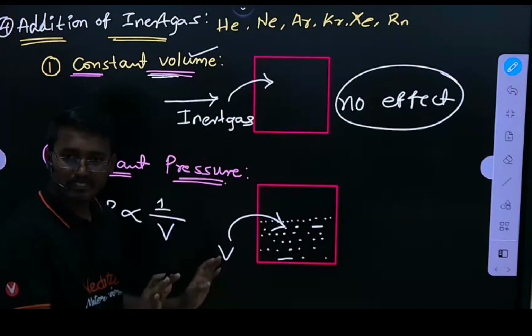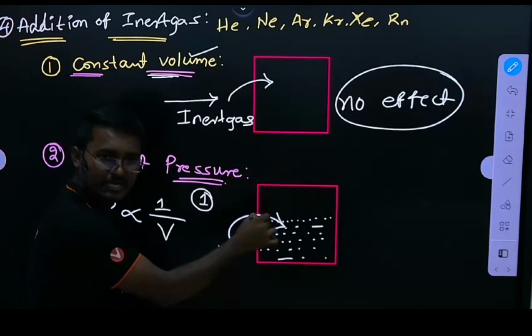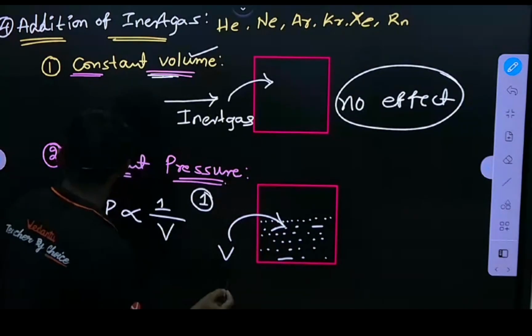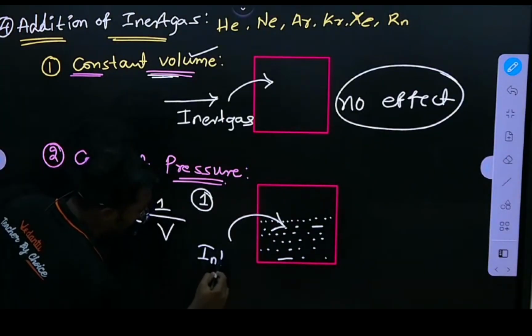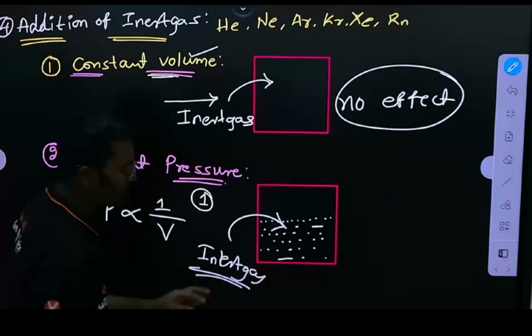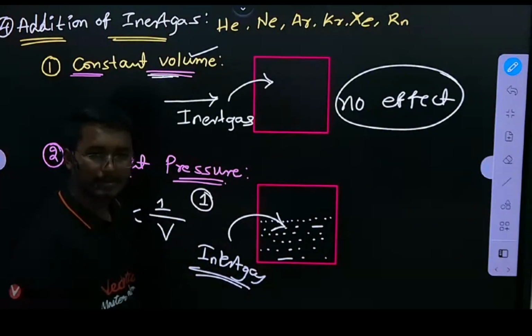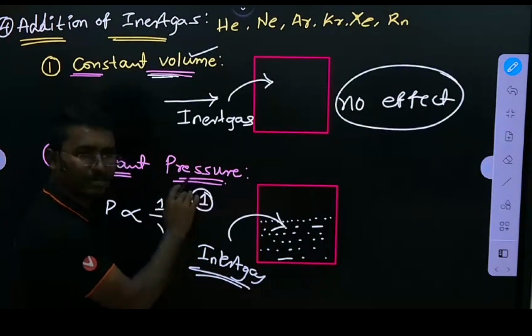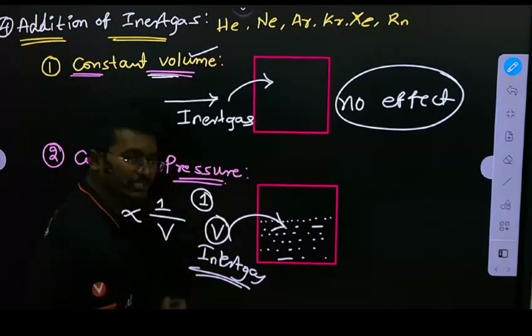If 1 atm pressure is there in this container, and by adding some amount of inert gas to the system, what happens to the pressure? Pressure remains constant, but volume is going to change.